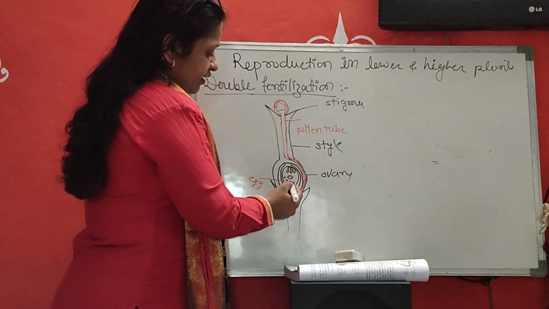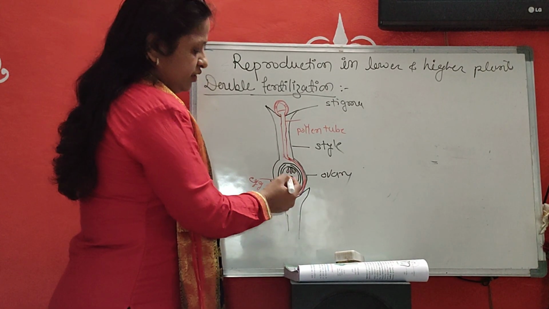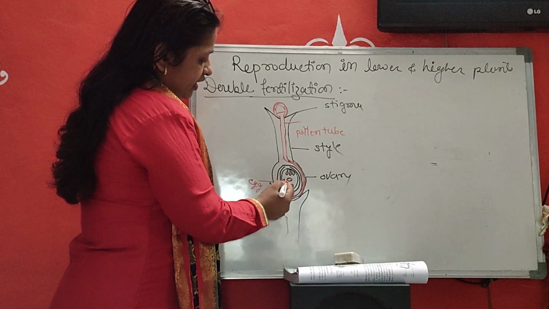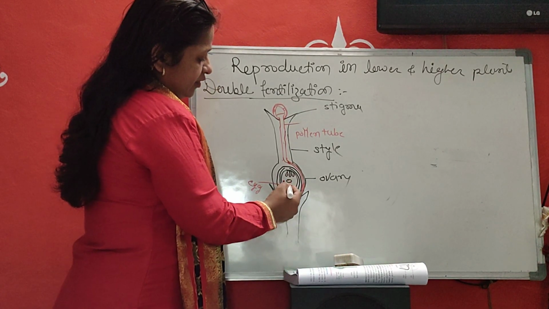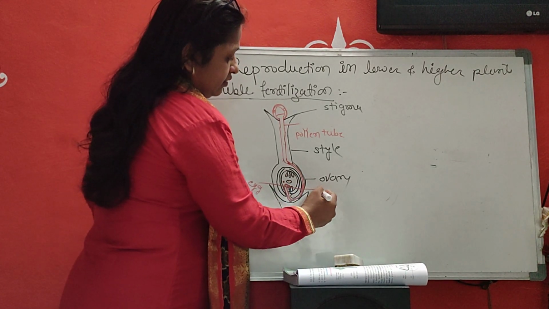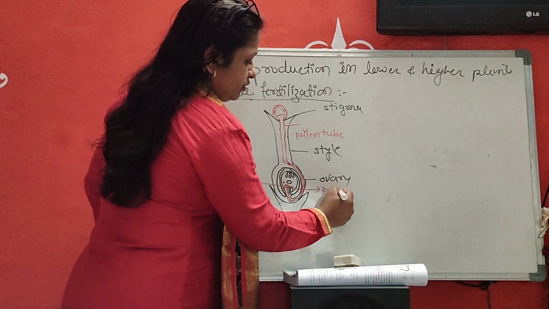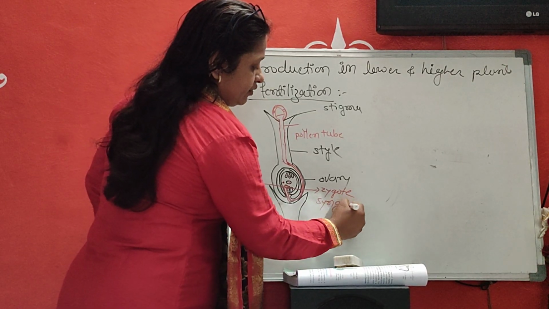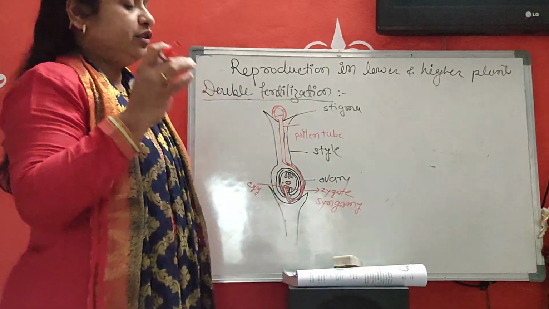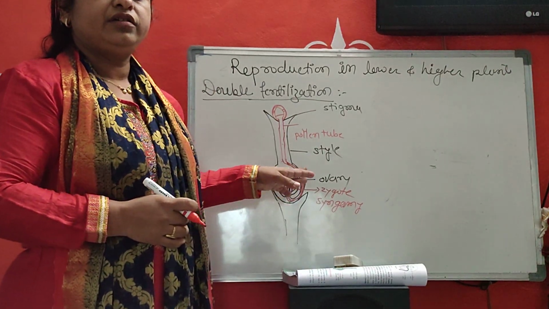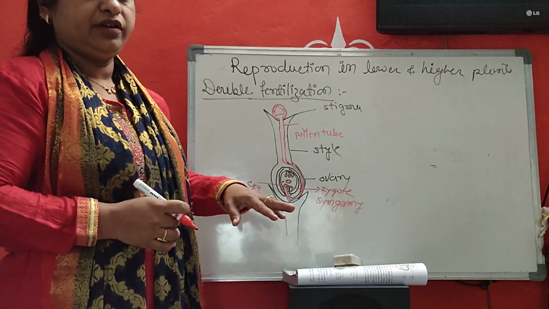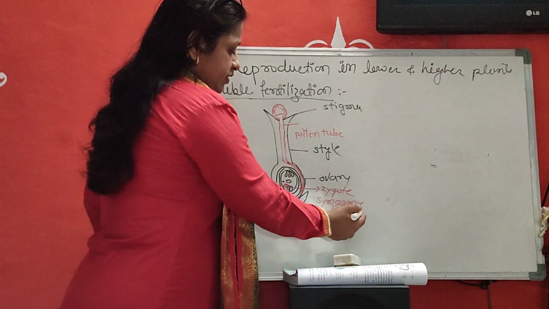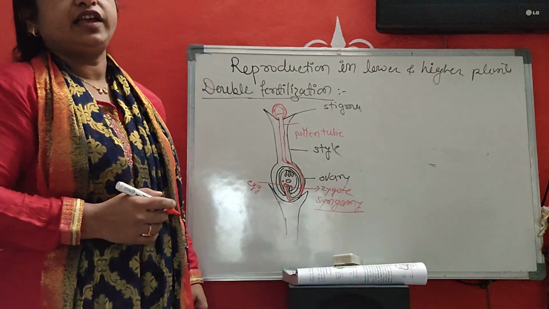One male gamete unites with the egg and produces a zygote, which is called syngamy. What is meant by syngamy? The union of a male gamete with a female gamete produces a diploid zygote. This process is syngamy.